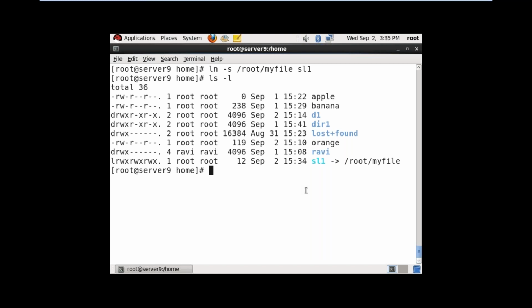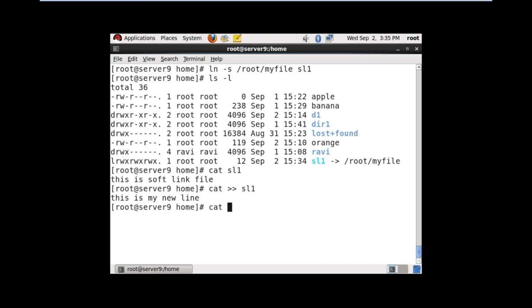Now check the file name, cat SL1. Now data is there. Now I want to append this file, echo double greater than SL1: "This is my new line." Now the same data automatically updates on the main file.